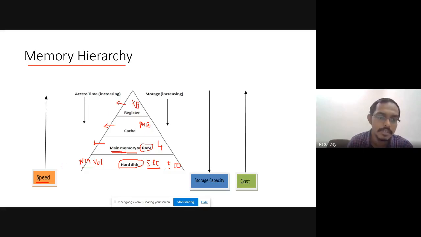Now at the same time the speed is high. To access one file in this 500 GB is very time consuming, but RAM size it is very easy to access, time less than that. Whenever it comes to the cache memory, again it takes the less time, and in the register it is fraction of second, within few fraction of microsecond we have to complete the job. So now actually the processor is connected to this particular register.